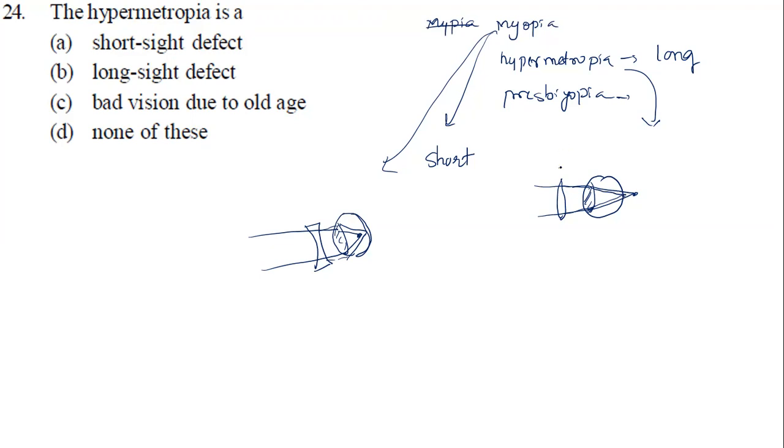How to correct hypermetropia? Using a converging lens. For myopia, nearsightedness, a diverging lens. Now, hypermetropia is long-sightedness. How can we correct it? Using a converging lens or convex lens. Short-sightedness is what we call myopia. How to correct? By using a diverging lens or concave lens.